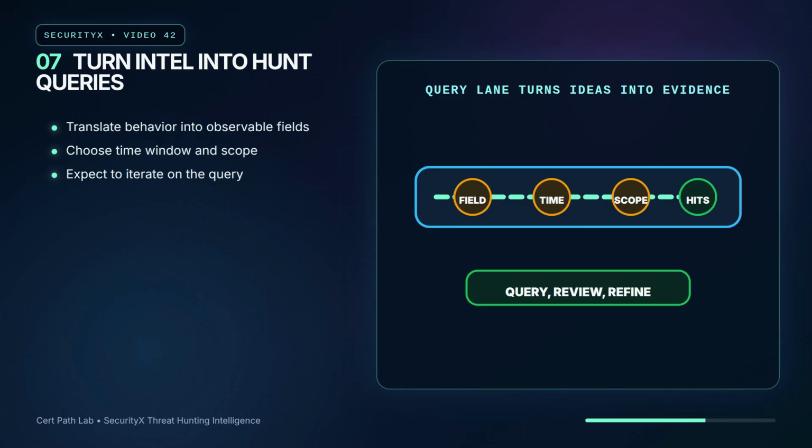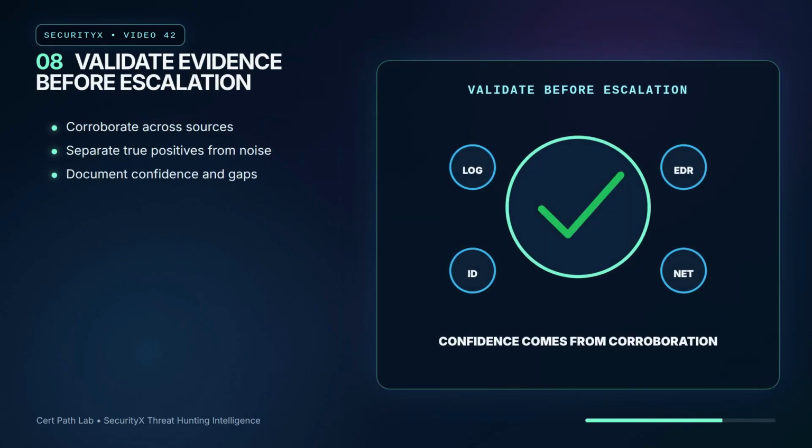The first query is rarely final. Iteration is normal. A hunt finding is not complete just because a query returned results. Hunters validate. They corroborate across independent data sources, check asset and user context, compare timestamps, review payload or command details when appropriate, and look for benign explanations. Escalation should include confidence, evidence, impact, and known gaps.